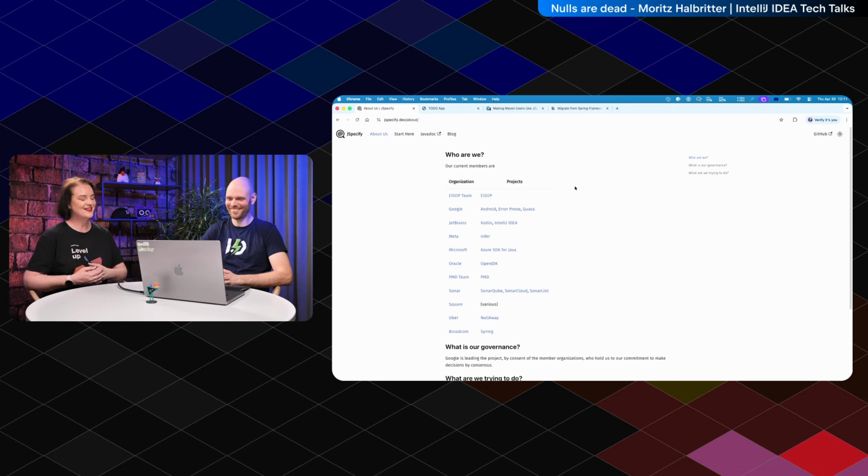Or, why another one? So there are, of course, already other libraries that can do null annotations, but a lot of them are old, pre-Java 8 type use. Right. Some are tied to, or most of them are tied to specific tools and vendors. Yes. And the idea for JSpecify is to be tool and vendor agnostic so that everyone can use it. IDEs can support it. Frameworks and libraries are in the process of adopting it. I think we mentioned the Spring portfolio all use JSpecify annotations now, or for the most part.